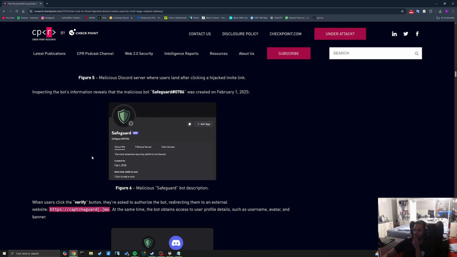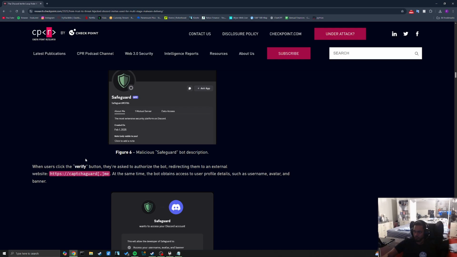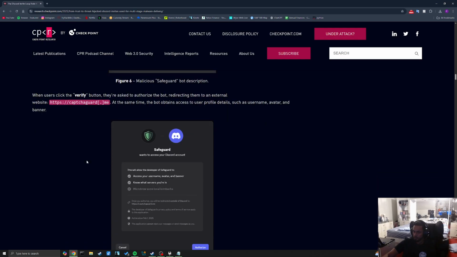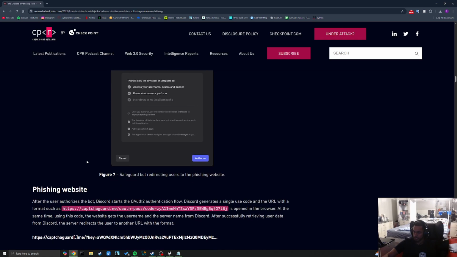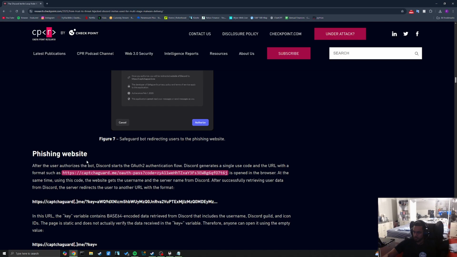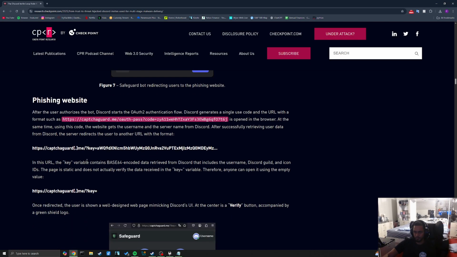When users click the verify button, they're asked to authorize the bot, redirecting them to an external website, CaptureGuard.me. The bot obtains access to user profile details such as username, avatar, and banner. The key contains base64 encoded data retrieved from Discord that includes the username, Discord guild, and icon IDs. Doesn't actually verify the data.